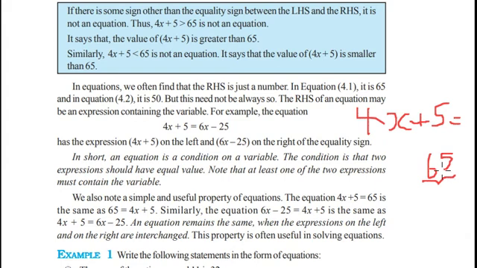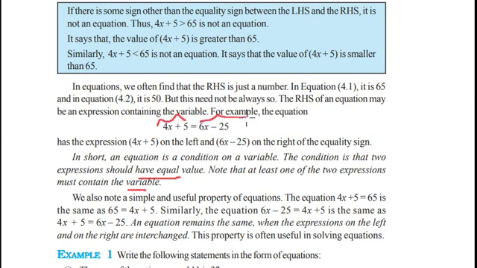Even the right hand side of the equation could be an expression. 4x plus 5 is equal to 6x minus 25. On both sides of the equation, we find expressions involving a variable. In short, an equation is a condition on a variable. The condition is that two expressions should have equal value. At least one of the two expressions must contain the variable.